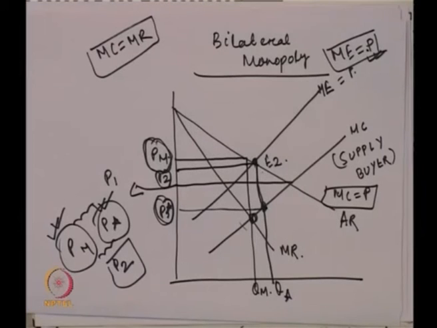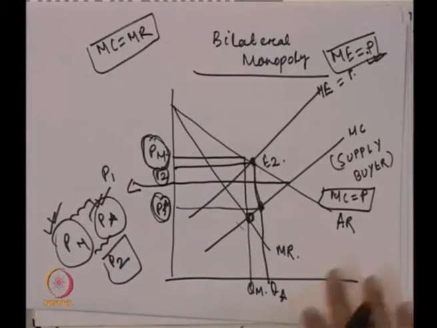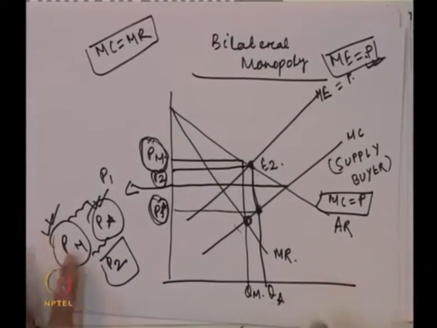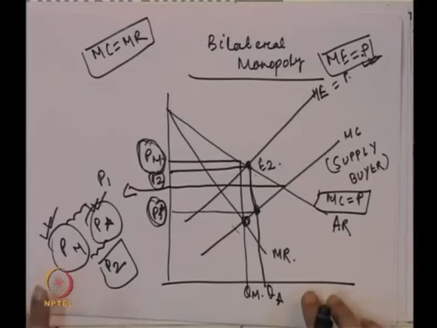So between PM and P star they can pick a price P1, P2 or any number of other options, decided by their bargaining strength, which brings some amount of profit to both the buyer and seller. So in the bilateral monopoly, since there is a single seller and a single buyer, no one will influence the price and quantity alone.